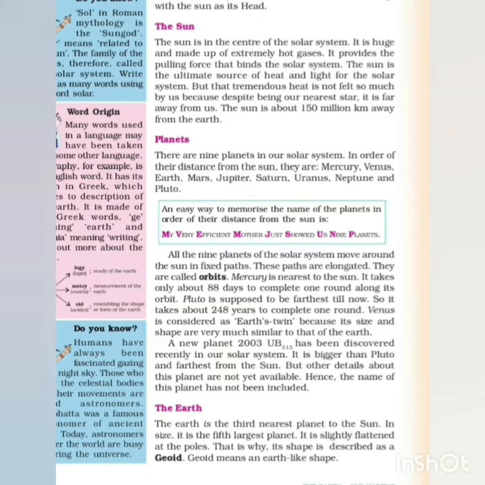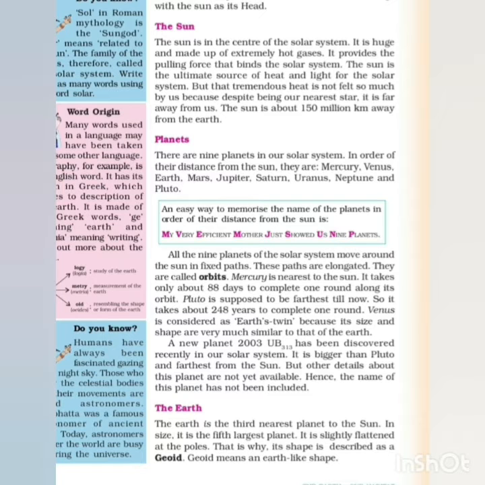After getting heat from the sun only, they reflect it and give it to their nearby objects, nearby planets. But that tremendous heat is not felt so much by us because despite being our nearest star, it is far away from us. The sun is about 150 million kilometers away from the earth. How many kilometers is the sun away from the earth? 150 million kilometers.